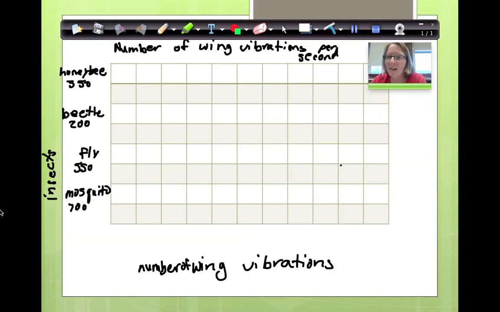Okay, so do I want to go by tens? If I do by tens, I'm going to need a lot of squares. This is all the squares I have. So what else could we do? We could do it by 50. We could. Could we do it by 100? Let's do it by 100. We can. We have to get all the way up to 700.